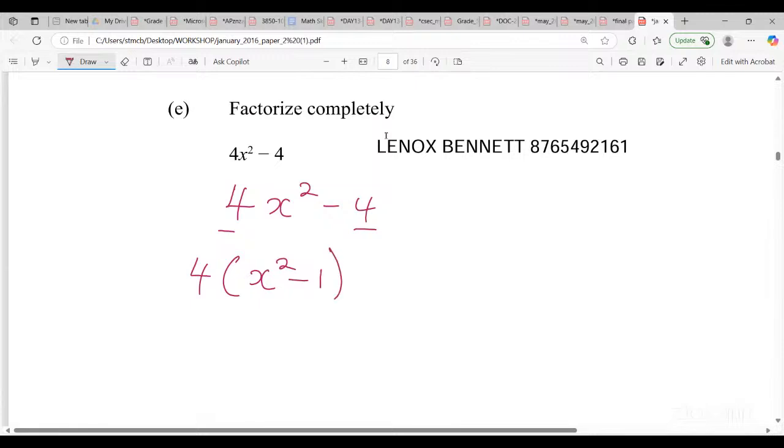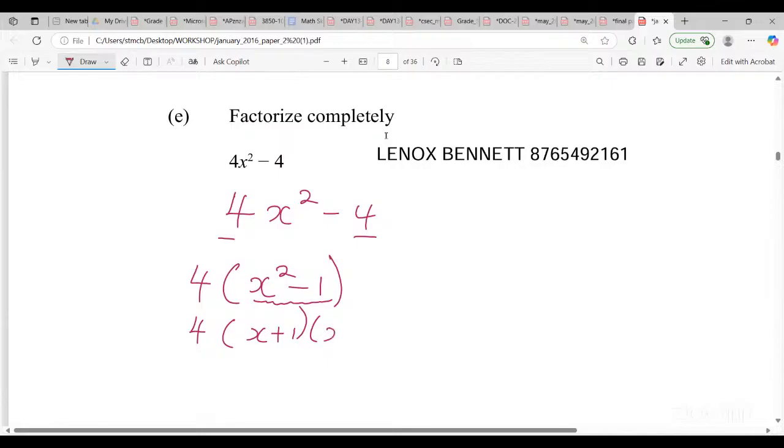But look at this, guys. We need to double factorize because the part in the bracket is a difference of two squares. So it's going to be x plus 1 and x minus 1. Be careful with these. We normally factorize it like this, but of late you don't want to do this alone. Or if you want, you can do both. Nothing is wrong if you do both.